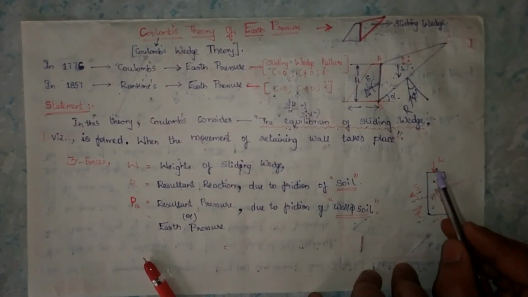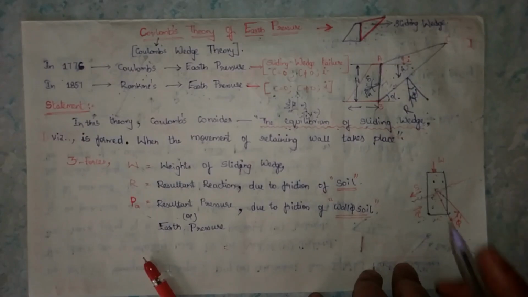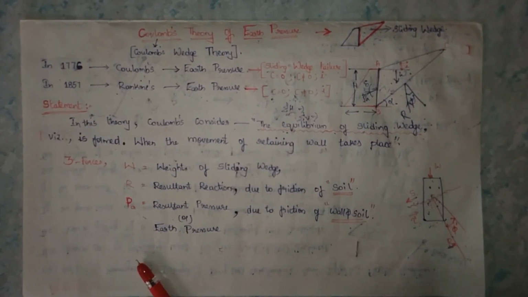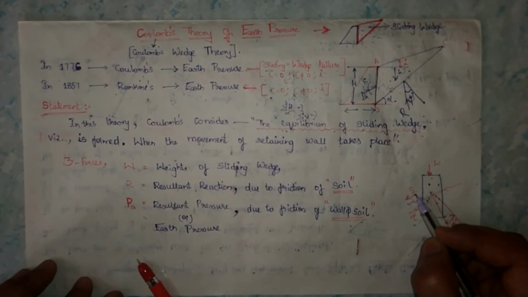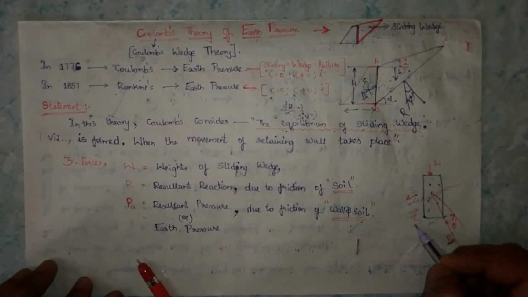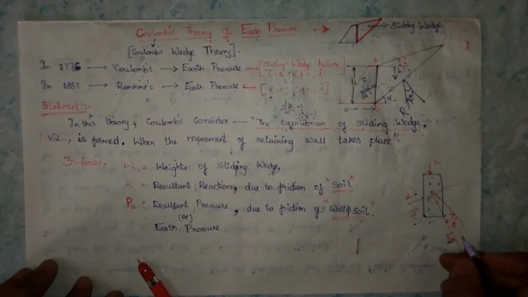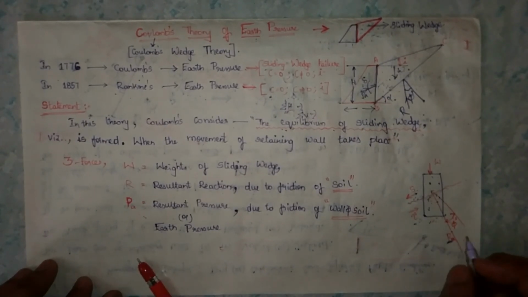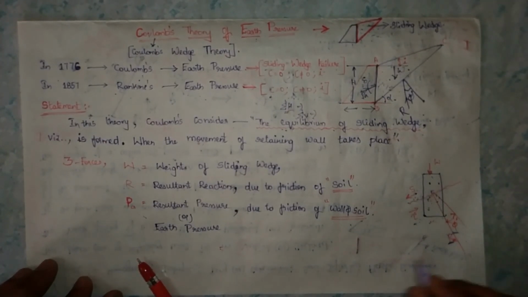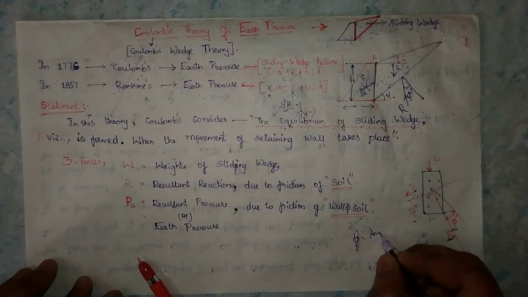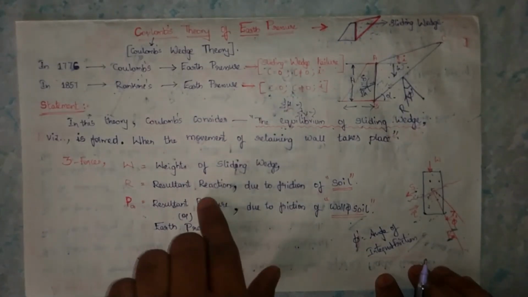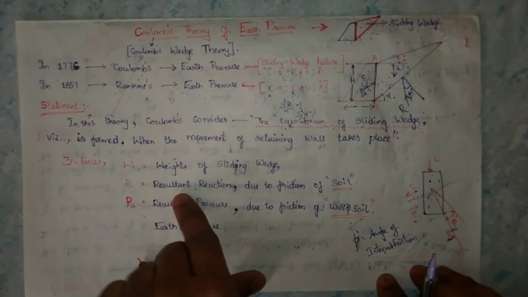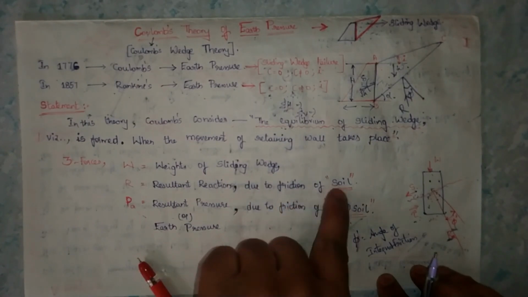Again I will tell here. When a load is applied on the soil mold, a small internal friction develops in the soil. At that condition the soil loses its shear strength and increases its shear stress. At the moment the reaction R is developing at an angle phi dash. What is meant by phi dash? Phi dash is the angle of internal friction. That's why I mentioned here that R means the resultant reaction developed due to the friction of soil.